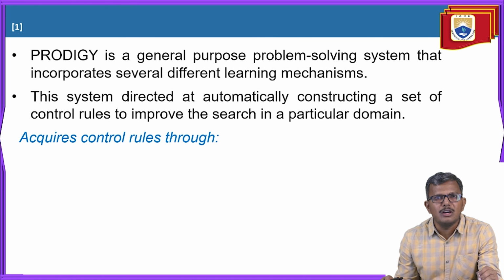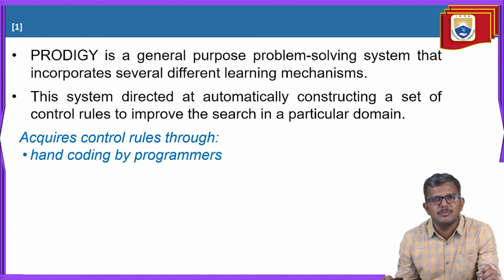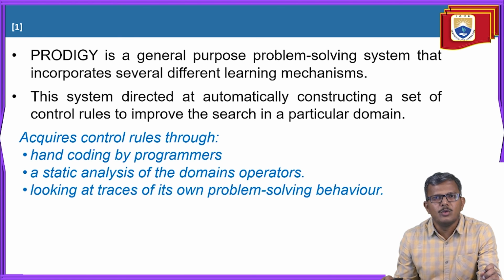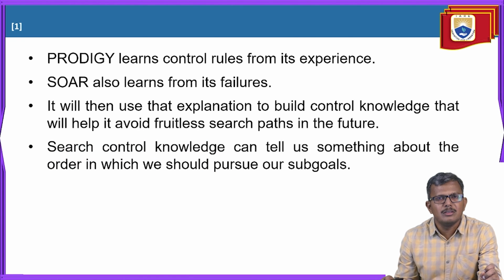How will it acquire or generate the rules automatically? The first one is coding by the programmers. The second one is statistical analysis of the domain operators. And the third is looking at traces of its own problem solving behavior. These are the three mechanisms through which the AI system generates the rules automatically.